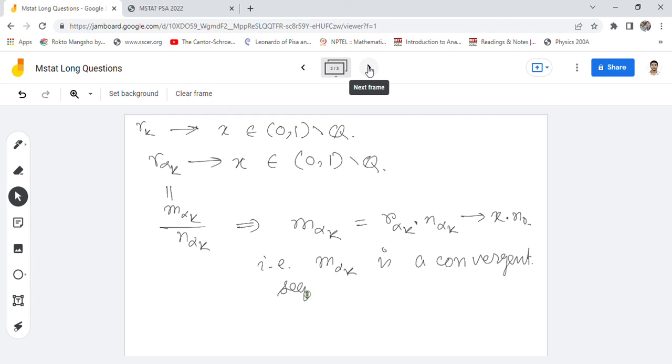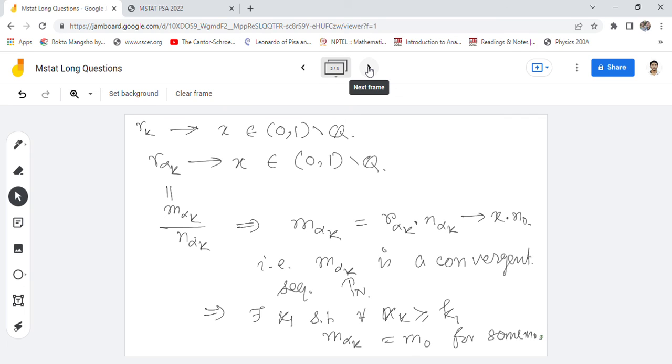Now m_{alpha_k}, since it is a convergent sequence with values in natural numbers, has to be again eventually constant. So there exists a k_1 such that for all alpha_k greater than or equal to k_1, m_{alpha_k} equals m_0 for some m_0, since it is convergent.